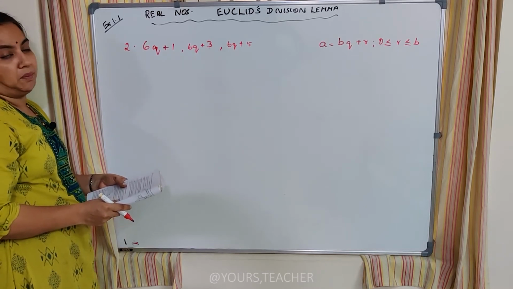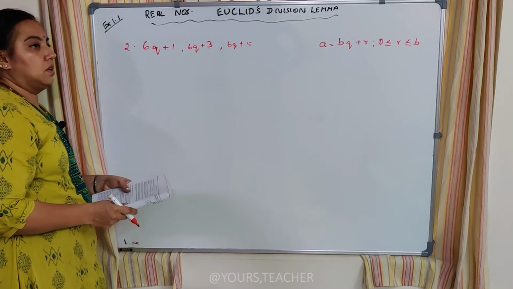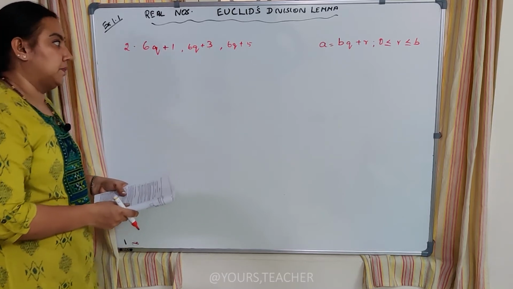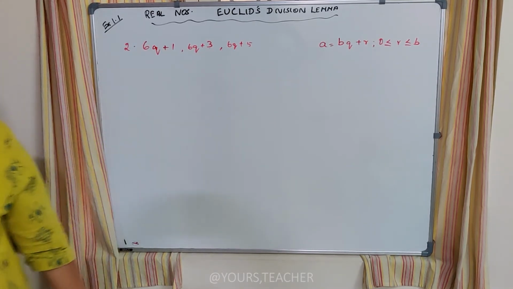It can be an odd number. It can be an even number. It can be any number. It should not be equal to 0. That's the only condition they have. Okay. Now proceeding